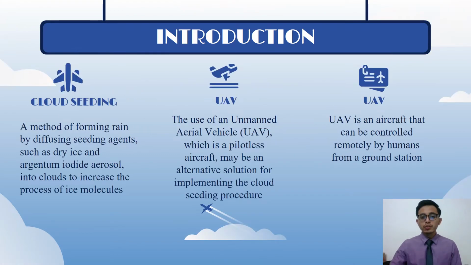So, what is cloud seeding? Cloud seeding is a method of forming rain by diffusing seeding agents, such as dry ice and argentum iodide aerosol, into clouds to increase the process of ice molecules. So, the use of unmanned aerial vehicle or UAV, which is a pilotless aircraft, may be an alternative solution for implementing the cloud seeding procedure. So, what is UAV? UAV is an aircraft that can be controlled remotely by humans from a ground station.